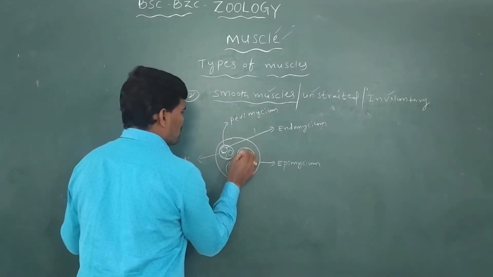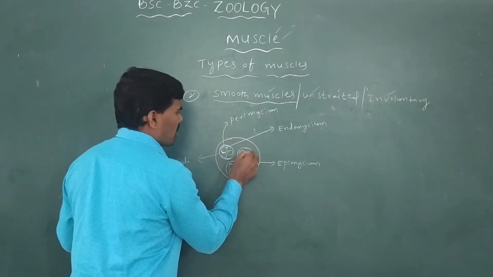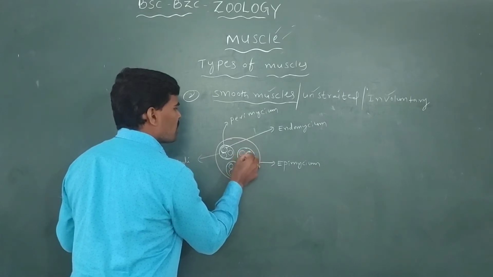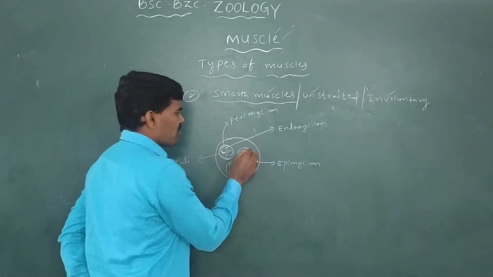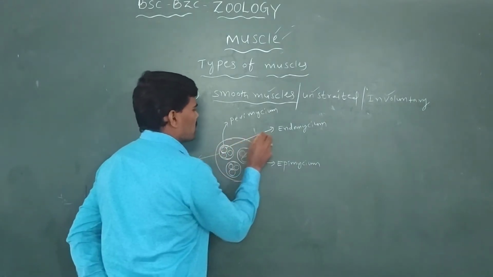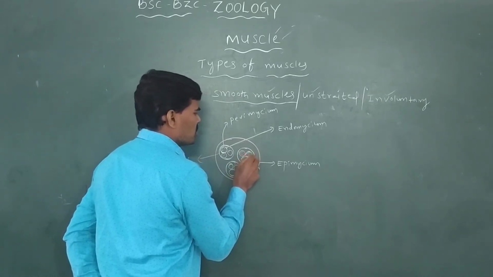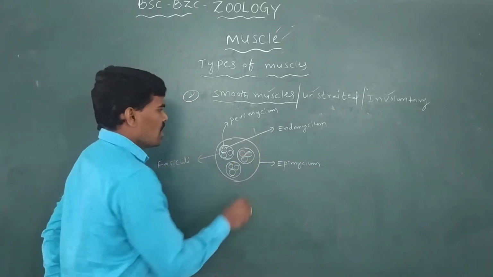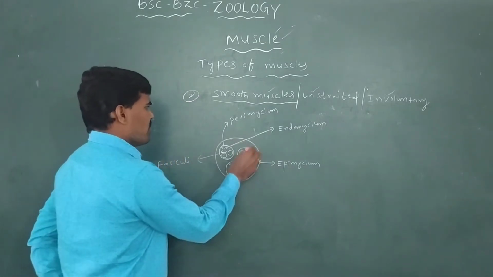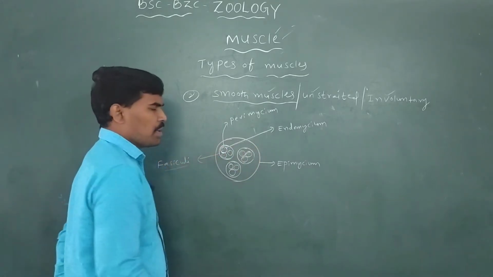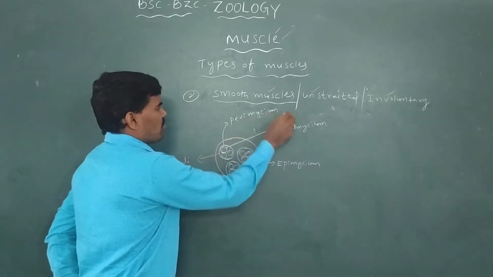Three layers. Actually, this is one type of muscle fibers. The outer surface of a number of muscle fibers is covered by one muscular tissue layer called the endomysium. One bunch of muscle fibers is called the fasciculi. The outer surface of the fasciculi is covered by the perimysium layer.